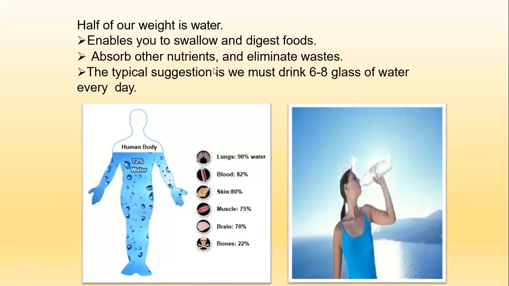The glucose composition is also in liquid state. How is it possible? Because of the water. It also eliminates waste materials like urea; it eliminates the urea through the urine. At the same time, 72% of water is present in our body. The different percentages are given individually: how much in the lungs, blood, skin, muscles, brain, and bones. Individually they are given here.